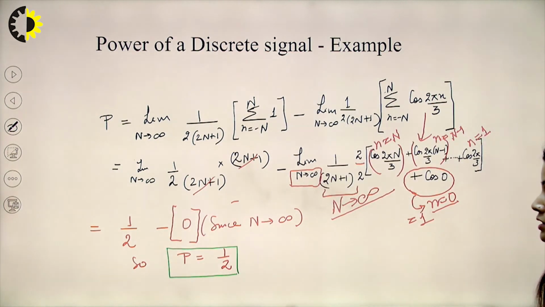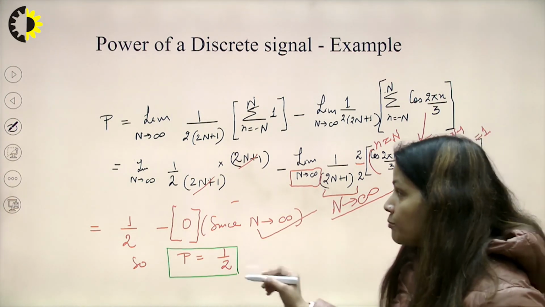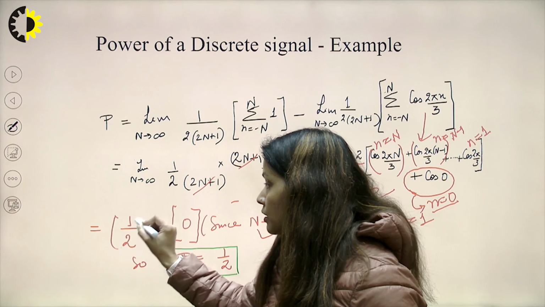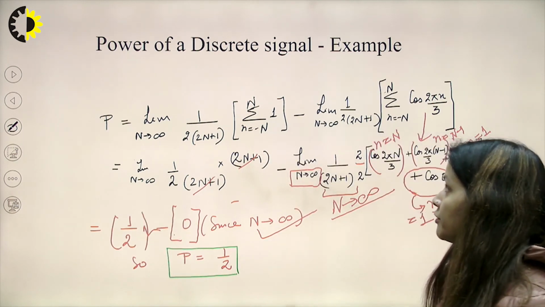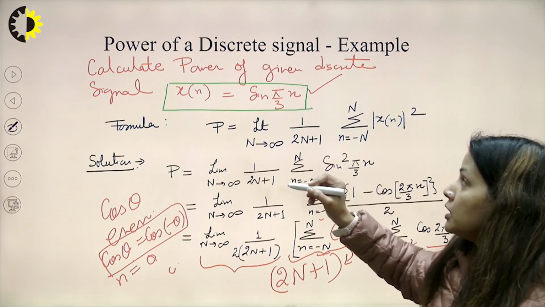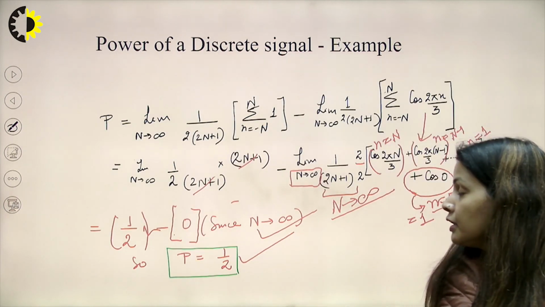This value comes out to be 0 since N is tending to infinity. So, the power from here comes out to be only 1 by 2. So, the power we have calculated for the given signal sin pi n upon 3 is nothing but 1 by 2.